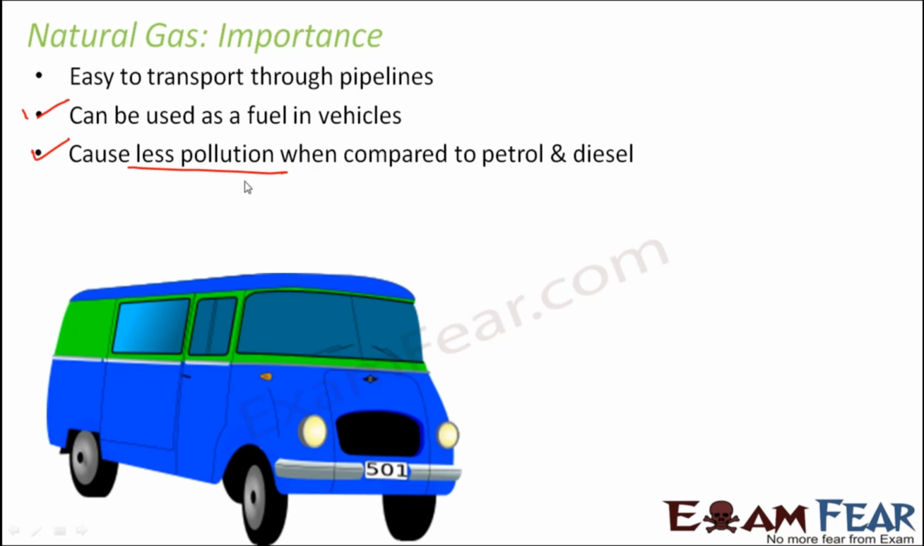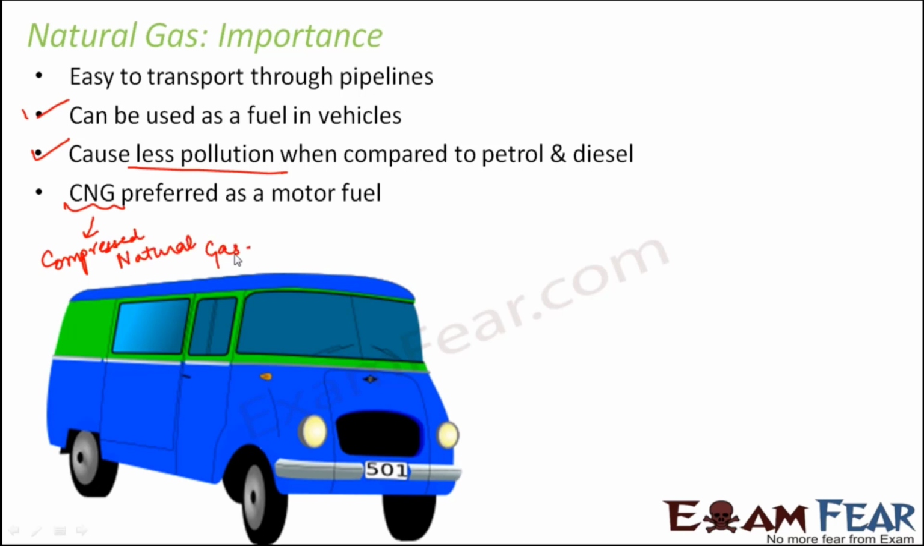So that way it has two benefits. One is, since very little residue is left, that means the fuel is more efficient. Most of the fuel is getting utilized. Secondly, there will be less smoke produced, so less environmental pollution. So we can maintain a cleaner environment by using natural gas as a motor fuel. That is why CNG, which is nothing but compressed natural gas, is preferred as a motor fuel over petrol and diesel.